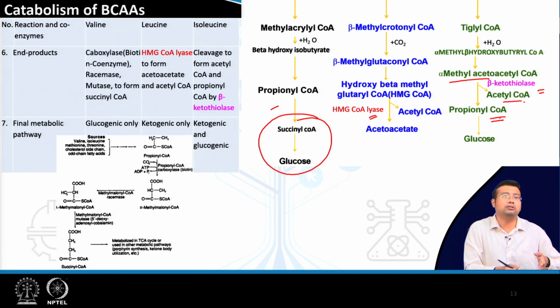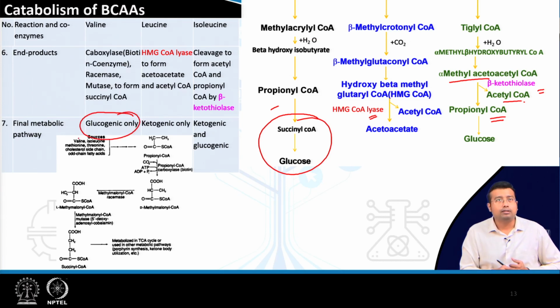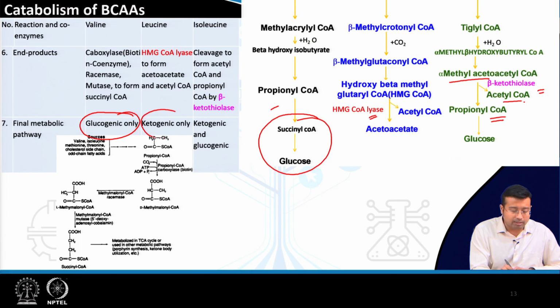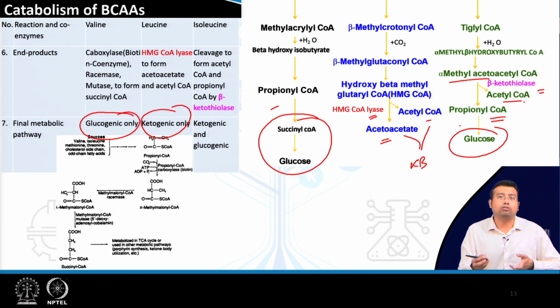How propionyl CoA is converted to succinyl CoA, which was also taught in beta oxidation of odd chain fatty acid, right. Anyway, if we look at the fate, valine enters exclusively in the glucogenic pathway, leucine exclusively enters the ketogenic pathway, because acetoacetate and acetyl CoA both are precursors of ketone bodies, right. And isoleucine enters the glucogenic pathway by propionyl CoA as well as the ketogenic pathway by acetyl coenzyme A.